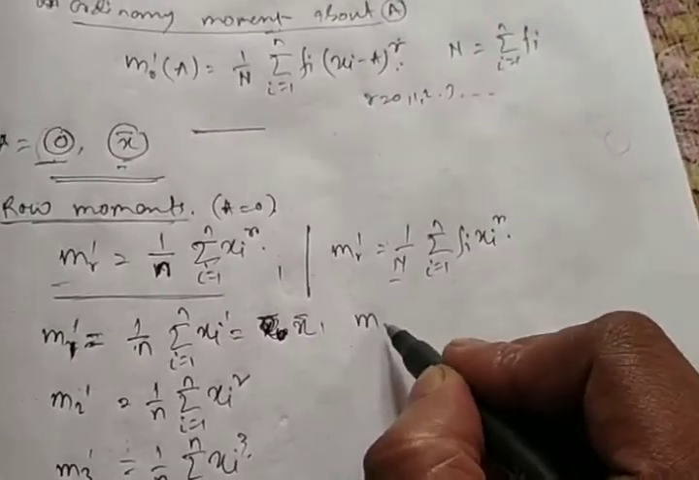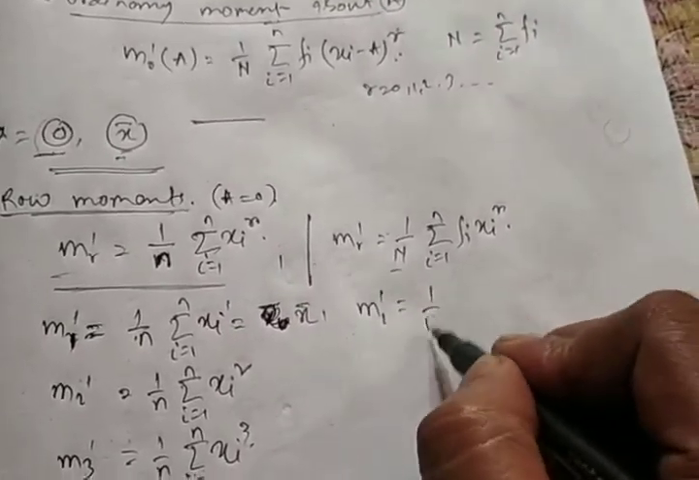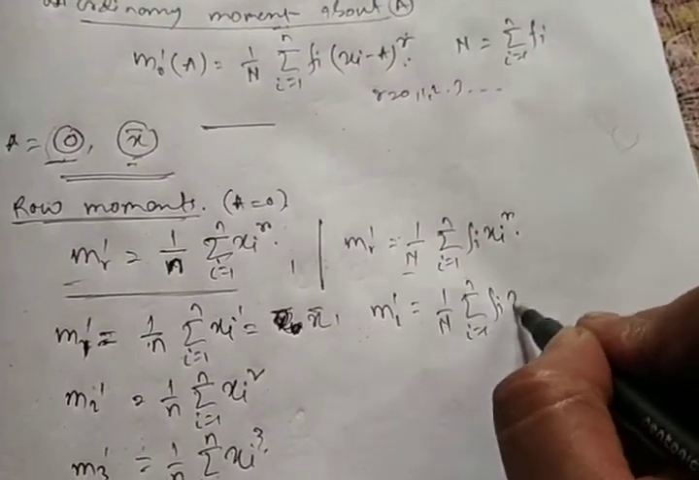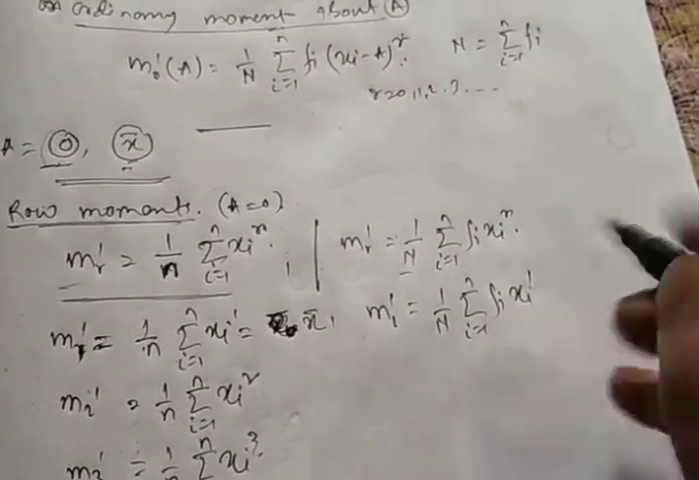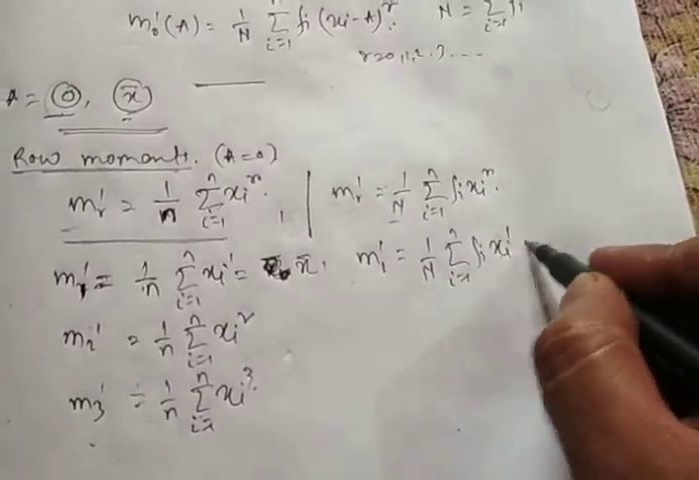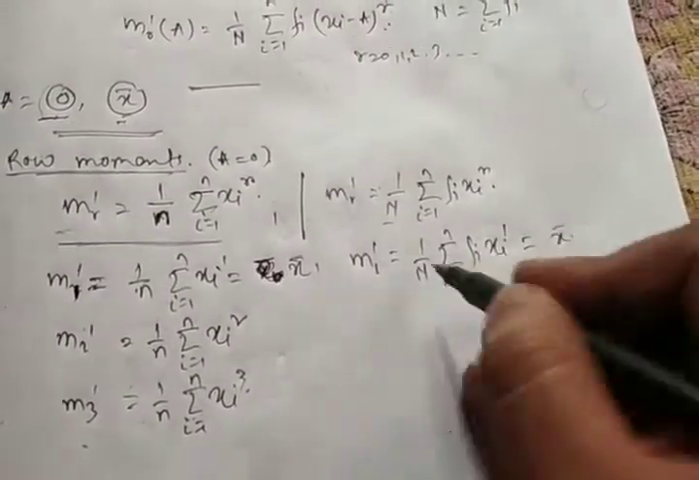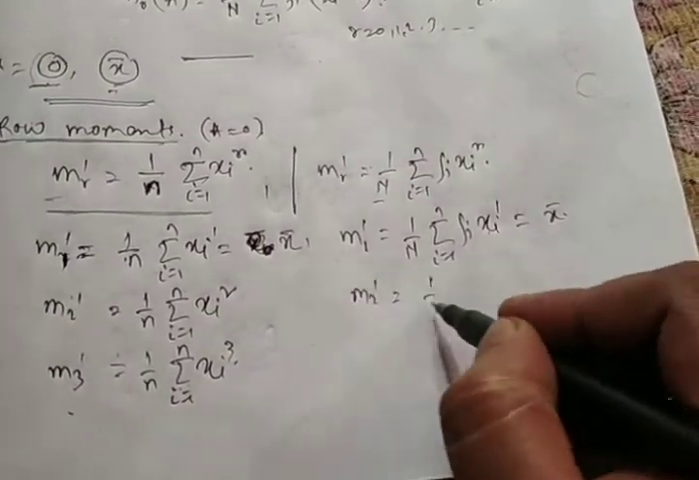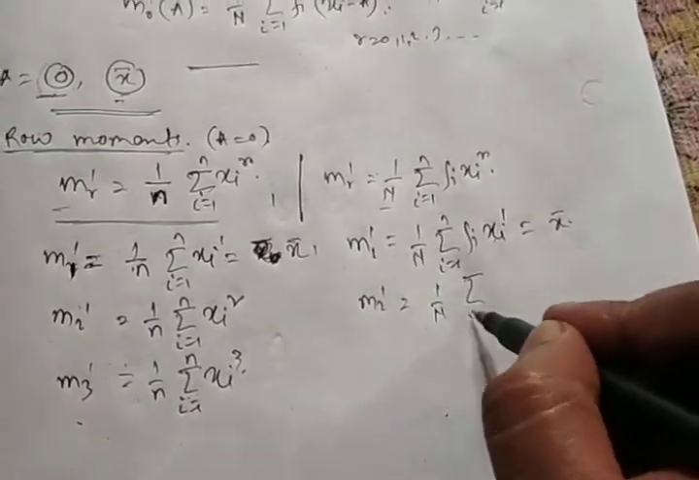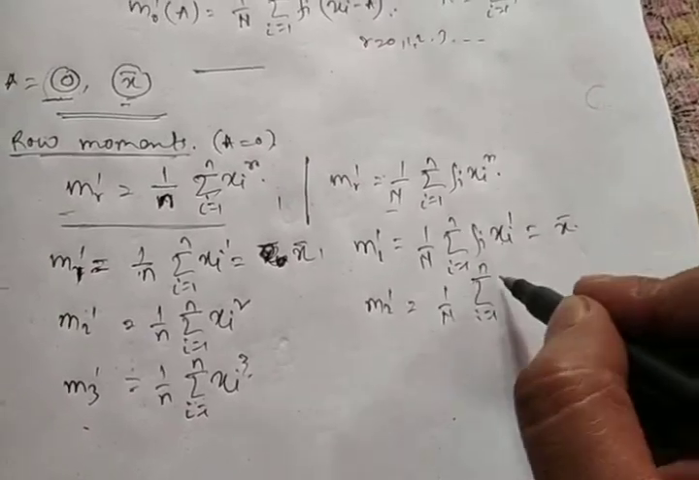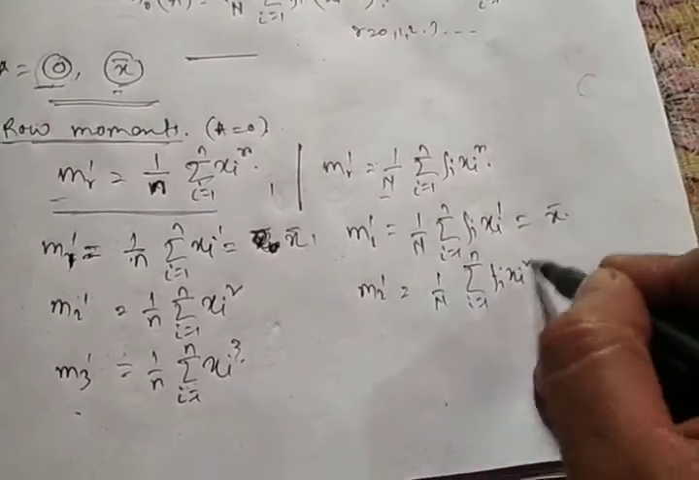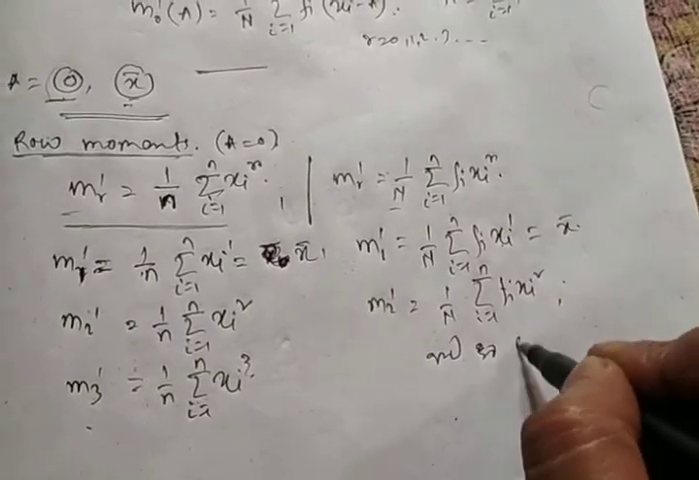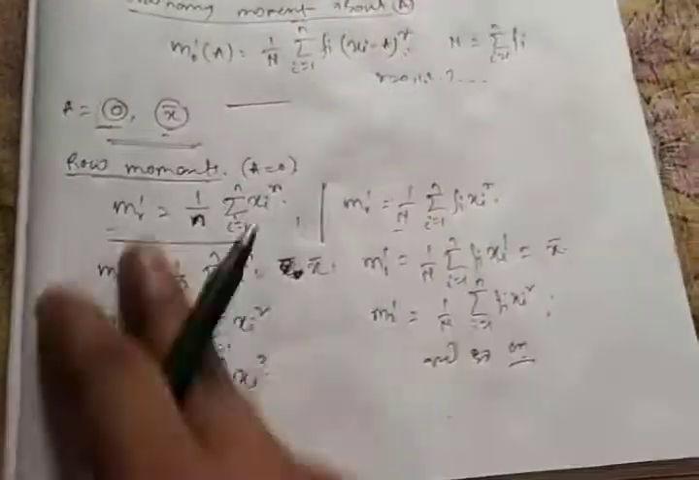And for group frequency distribution, M1 dash equals 1 by n summation i equals 1 to n Fi xi to the power 1. So this is also x bar for group frequency distribution. Okay, M2 dash equals 1 by n summation i equals 1 to n Fi xi square, and so on. So these are the raw moments.